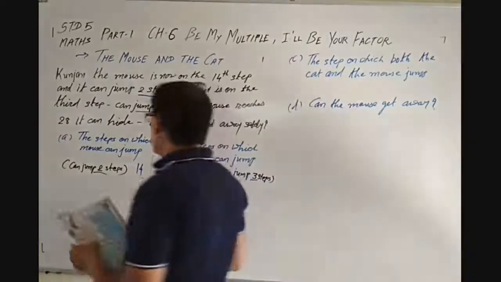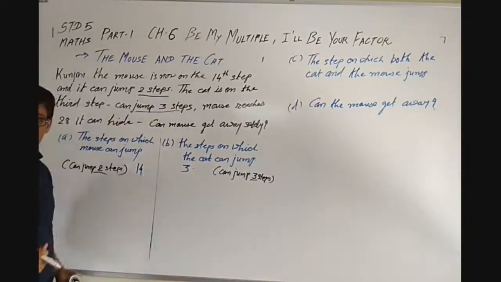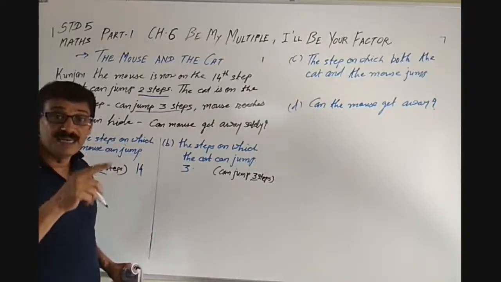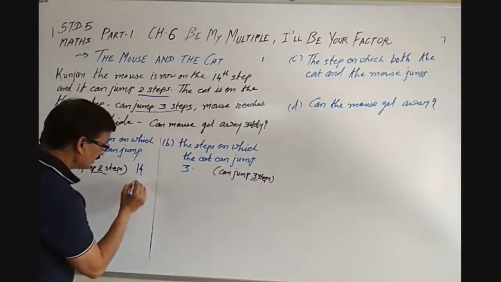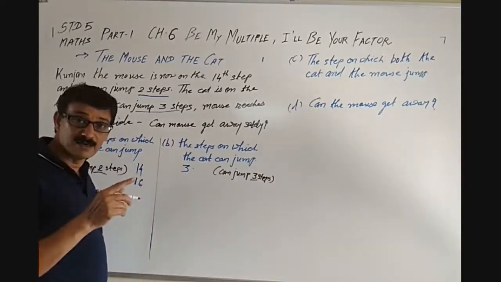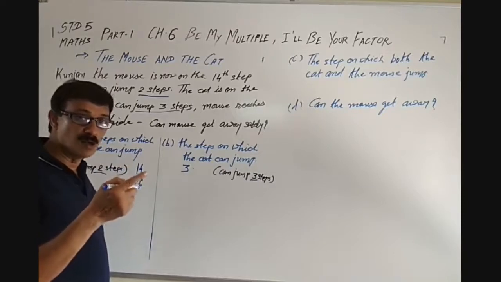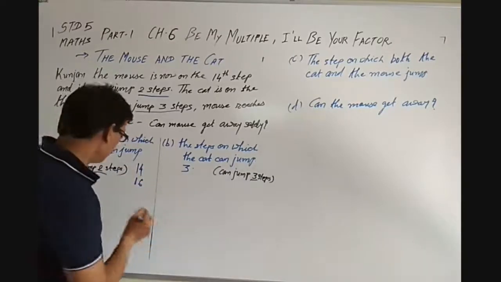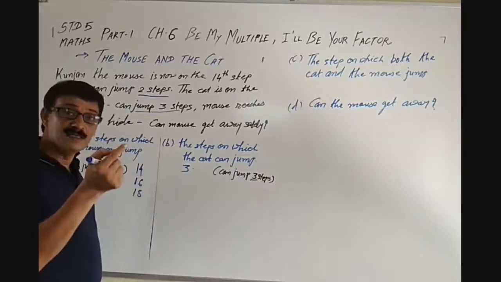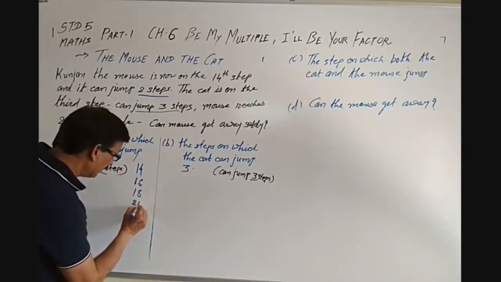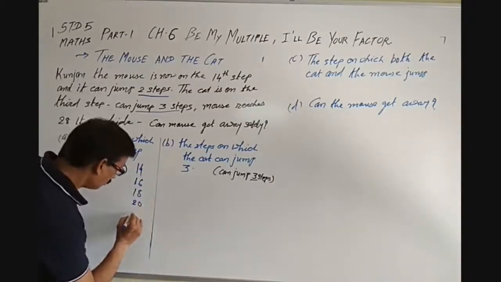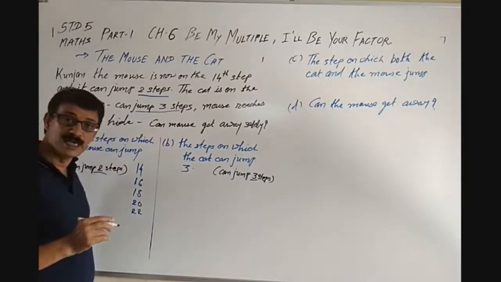So if the mouse is on the 14th step, then 2 steps, 15 and 16. So on the 16th step the mouse will go. Then after, on which step it has to go? 17 and 18. So it will be 18. Then after, 19, 20. So it is 20. Then after, 21, 22. So write down 22 over here.